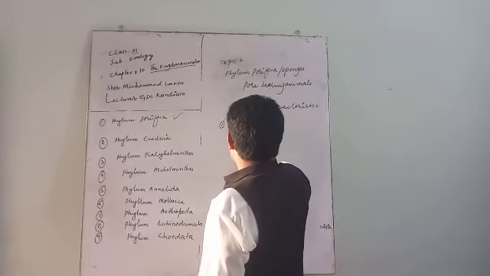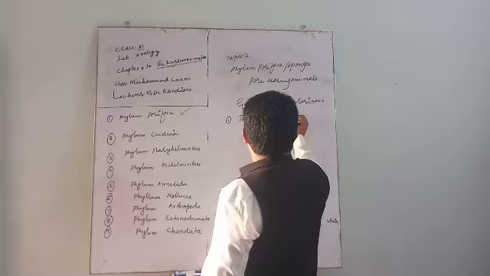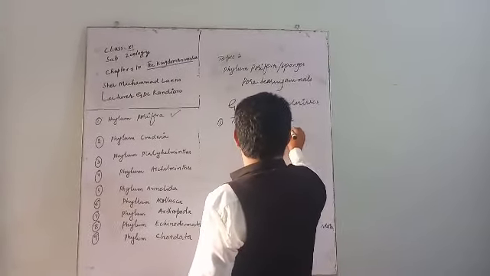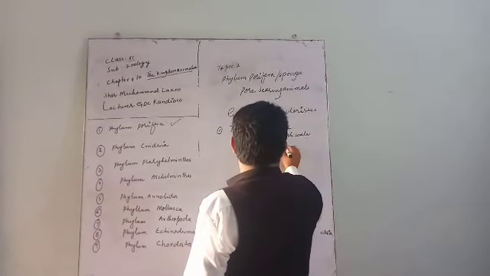They may be found in fresh water as well as in marine water.